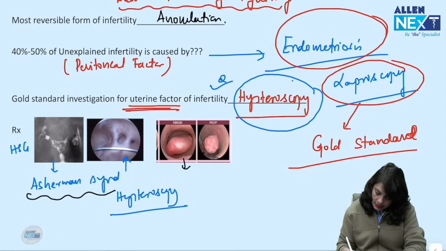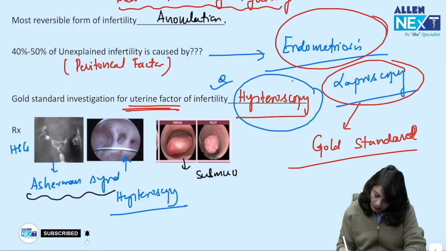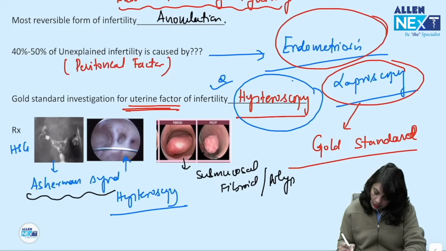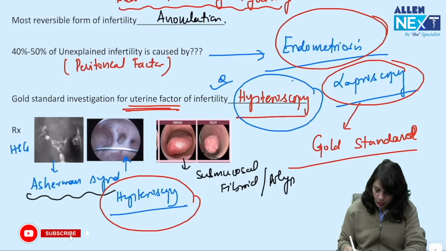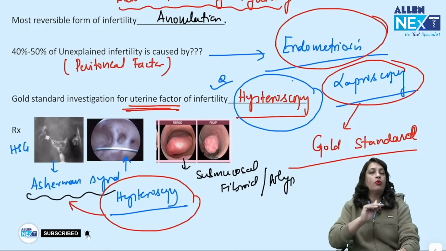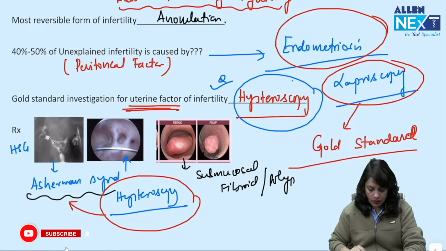And here you can see a submucosal fibroid or polyp. So hysteroscopy remains the gold standard because you can do hysteroscopic guided adhesiolysis in cases of Asherman syndrome.